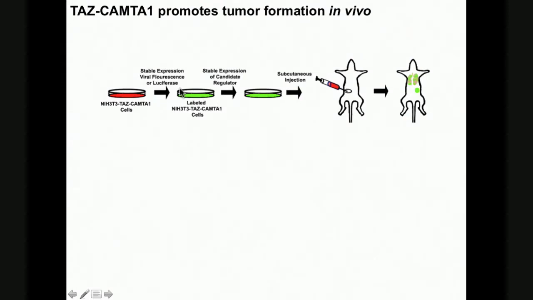Or we can put in that same firefly luciferase gene I talked about earlier, and this will allow us to monitor the cells in a mouse that's alive as the tumor grows. And so we can basically track these cells in the mice, both at the end of the experiment and as the tumors are growing. And then the idea will be to put in the negative regulators, and then once those are in there stably, then you can inject these into the mice subcutaneously, and then measure the formation of the tumors that form. And we can also track the spread of this disease to other organs like the lungs or liver if we use the green fluorescent protein.